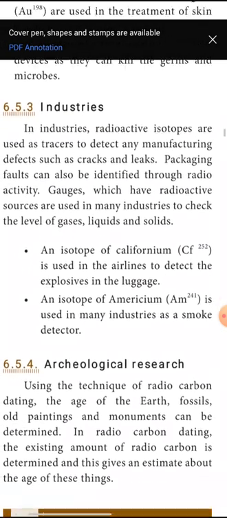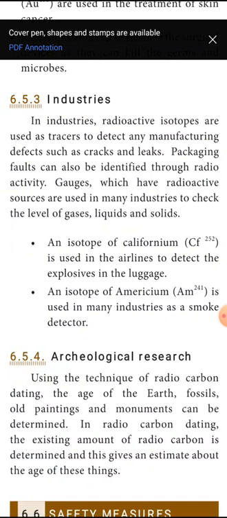Even in the preparation of utensils or other metallic items, if there are minute leakages and cracks, using these radioisotopes we can detect where the leaks and cracks are, whether the utensil has some cracks or leakages. Gauges which have radioactivity sources are used in many industries to check the level of gases, liquids and solids. Gauges, you know very well, like pressure gauges, are used to measure the pressure of gases and liquids.